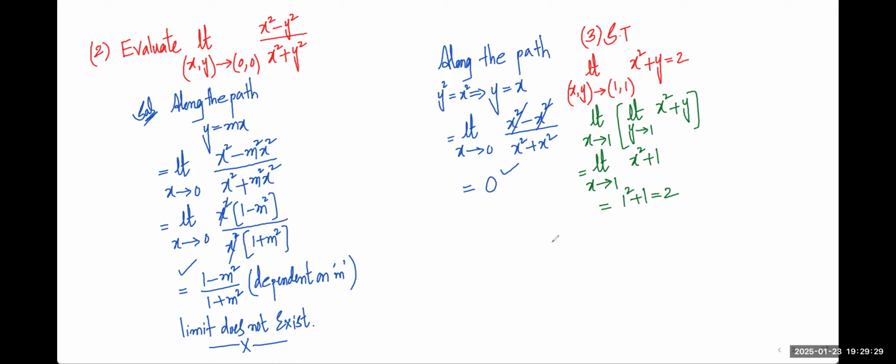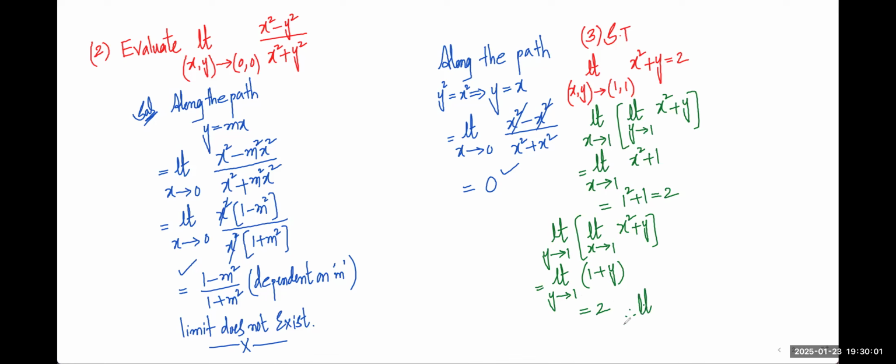Or another way is, we have to keep y outside and apply the limit for x. Limit x tending to 1. Again, the function value will be the same. Now, first we have to apply the limit for x, then for y. Limit y tending to 1. Applying for x, we get 1 plus y. And now when applying for y, 1 plus 1 is 2. Getting the same answer. Therefore, what do you say?